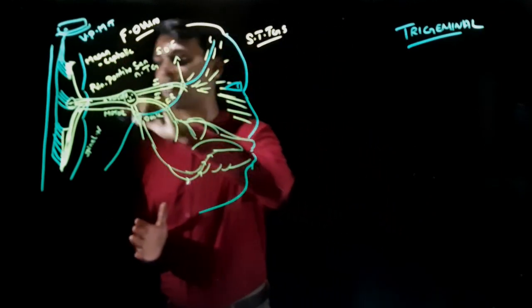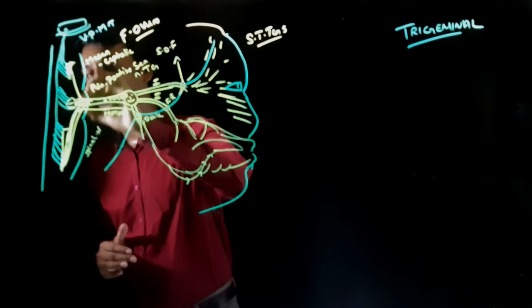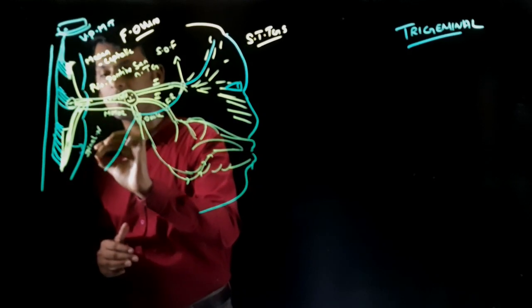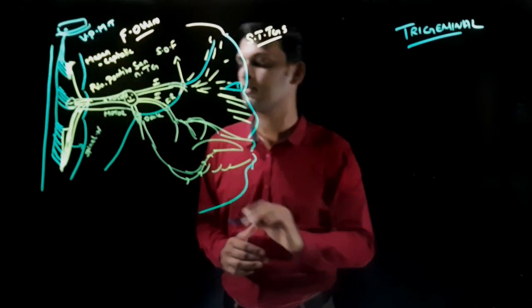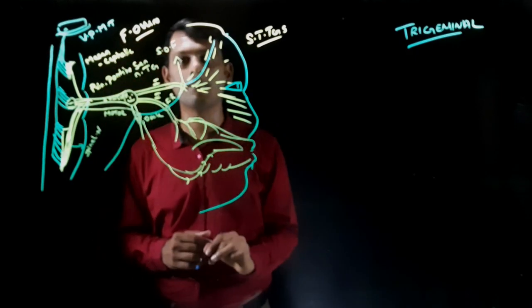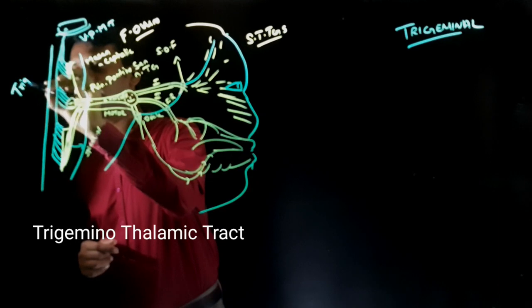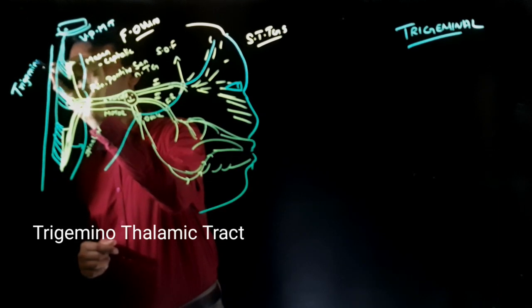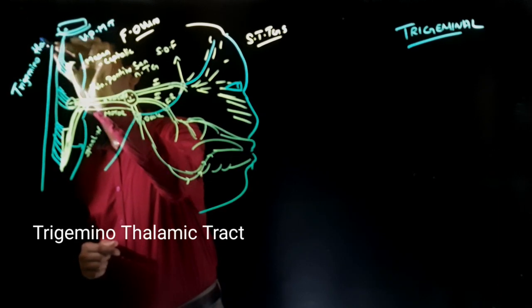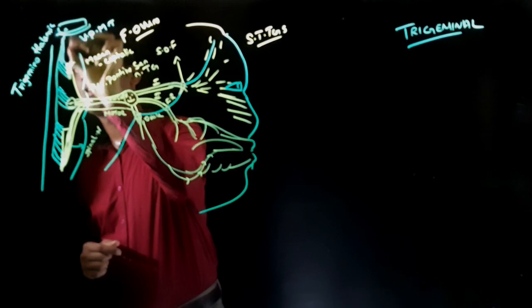Okay, and like how we say this is your spinal tract of trigeminal system, this tract has a separate name, which is your trigeminothalamic tract.